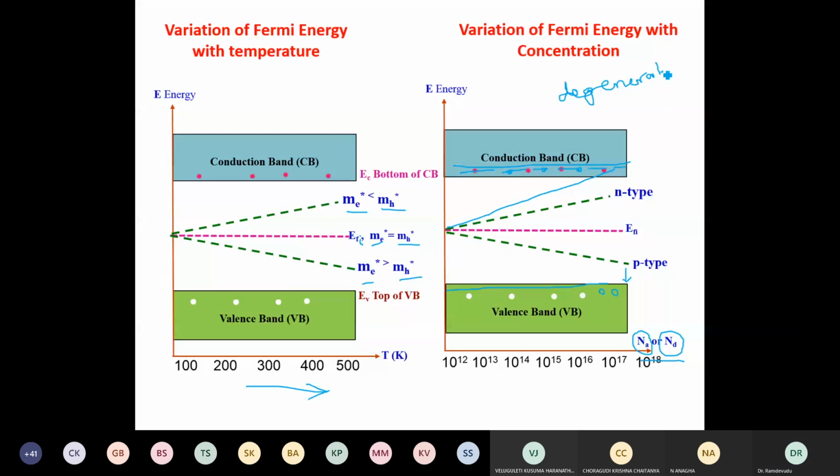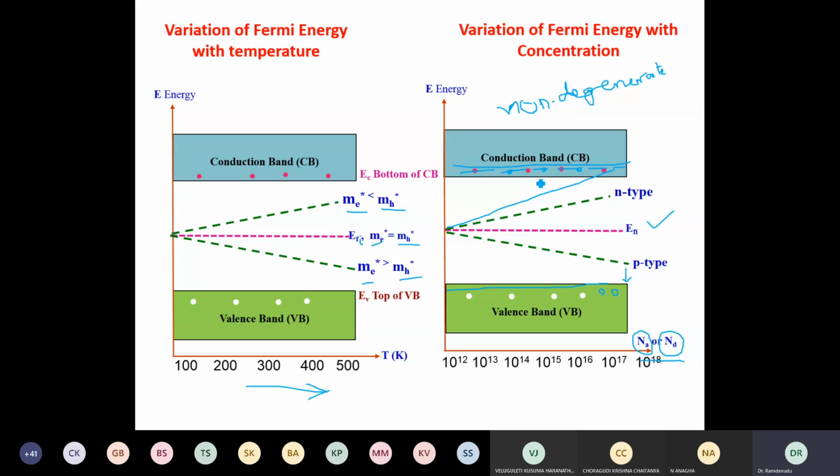But here, these curves are for non-degenerate semiconductors, in which excess carriers are less or doping is not heavy. If the doping is heavy, the Fermi energy level goes into the conduction band or into the valence band, and then we have different Fermi energy levels for the conduction band and valence band. Such semiconductors are called degenerate semiconductors.